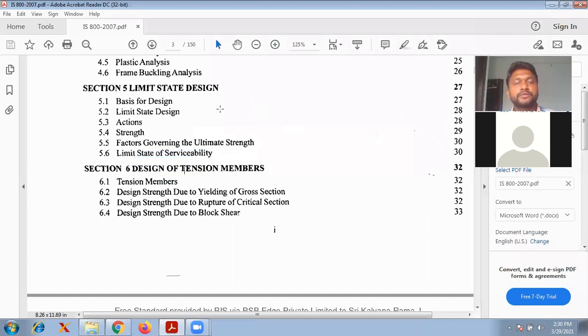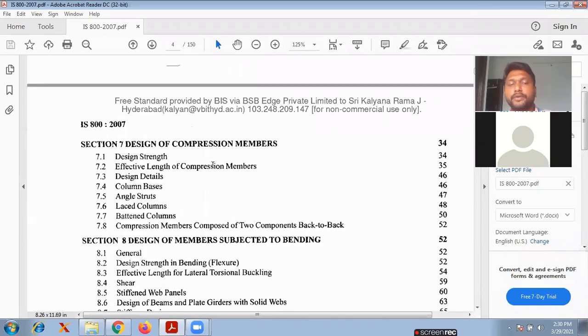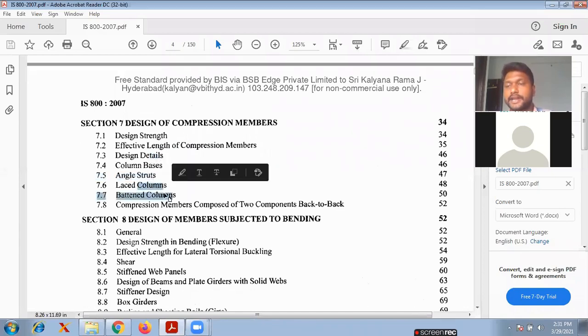And also the design of tension members. When you are designing a tension member, it is in section 6. The tension members: design strength due to yielding of gross section, design strength due to rupture of critical section, and due to block shear. And next, when you design the compression member, these two will come in the second unit. Okay, this one: design strength, effective length of compression member, that means the columns, design details, column bases, angle struts, laced columns and battened columns. Here in steel, we call them laced and battened columns. Only two types are there.